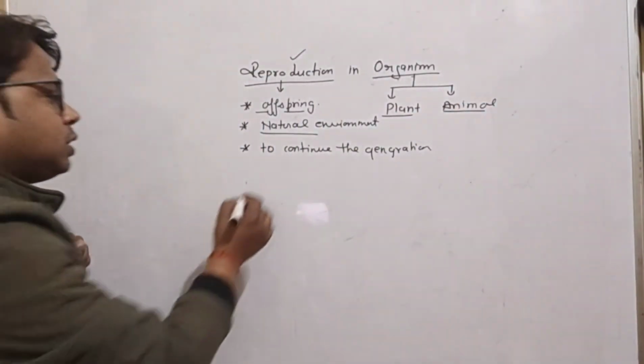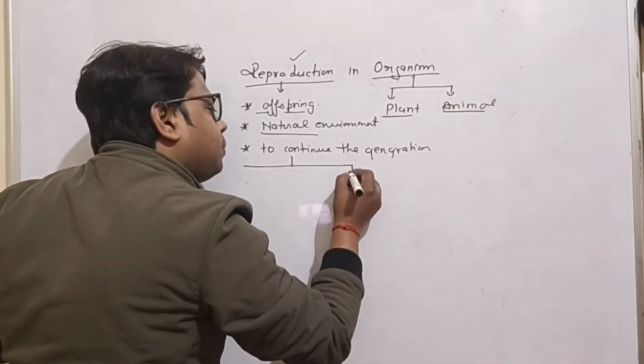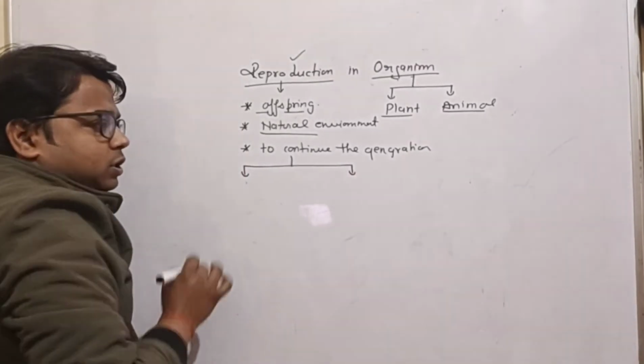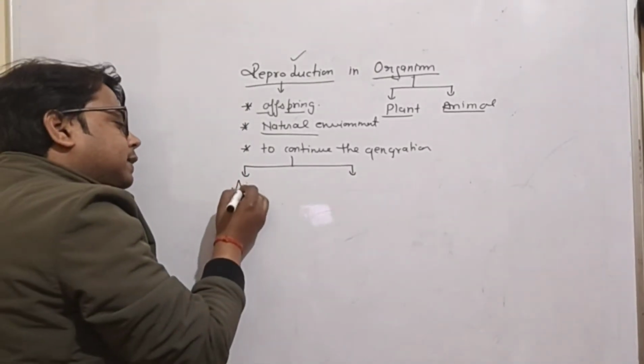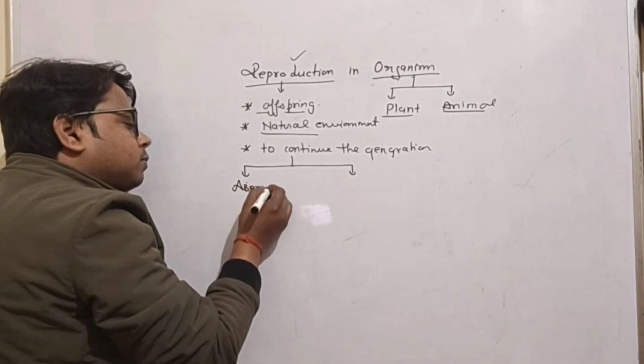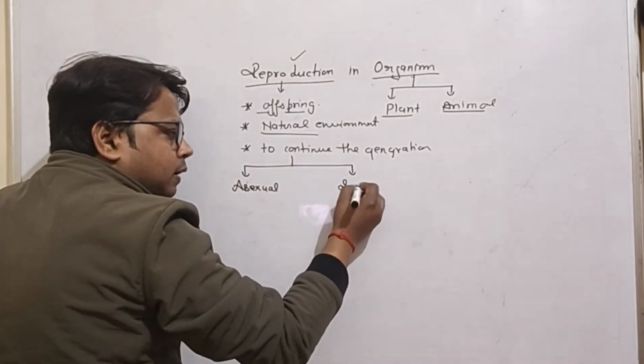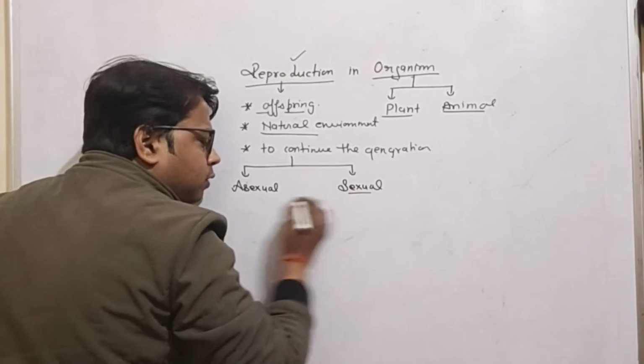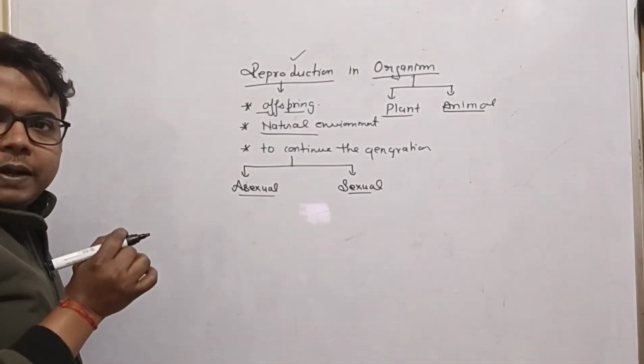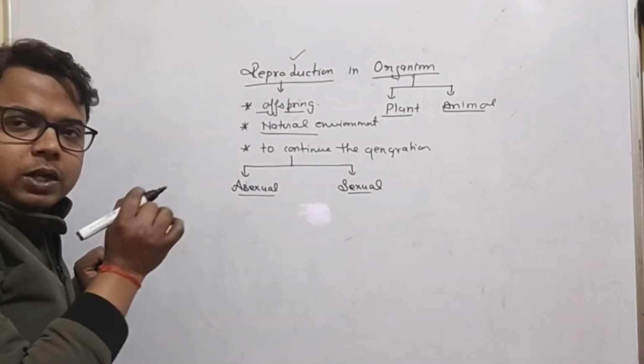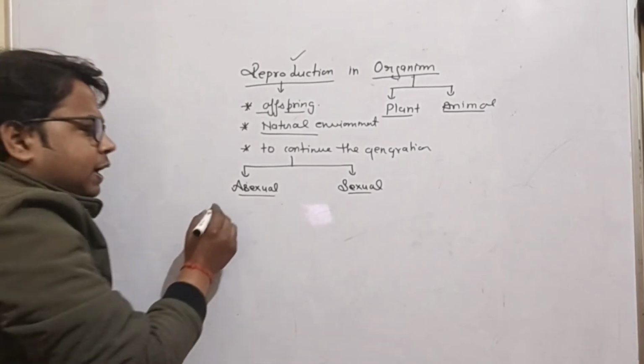Now this reproduction is of two types: asexual method of reproduction and sexual method of reproduction. Let's see what these are.